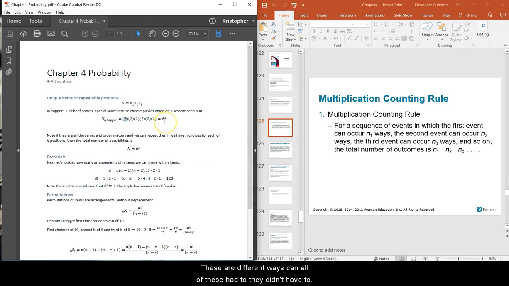All of these had 2 choices, though they didn't have to. Another example is if I get dressed, I could wear a blue shirt, red shirt, or green shirt. Let's say I have 7 different colored shirts. I have 2 different pants that I could wear, and I have 2 pairs of socks. So that's 2 times 2 times 7, which is 4 times 7, which is 28. So that'd be 28 different ways that I could get dressed.